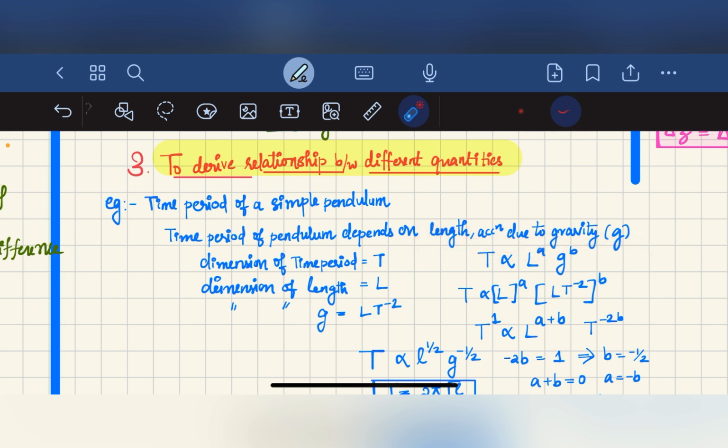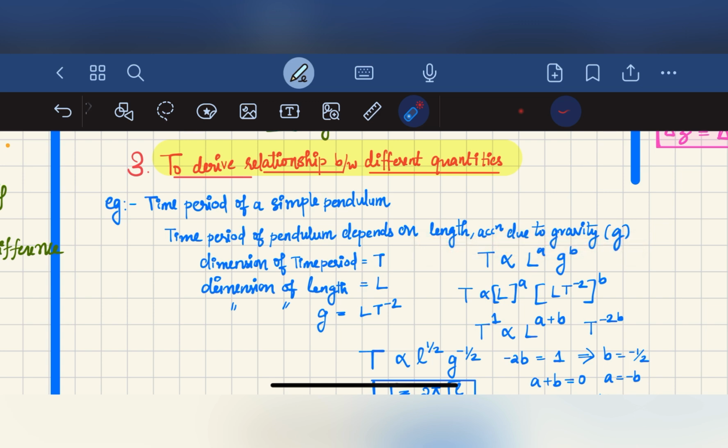In the question it is already given which of the quantities the time period depends on: the time period of the pendulum depends on length and acceleration due to gravity.